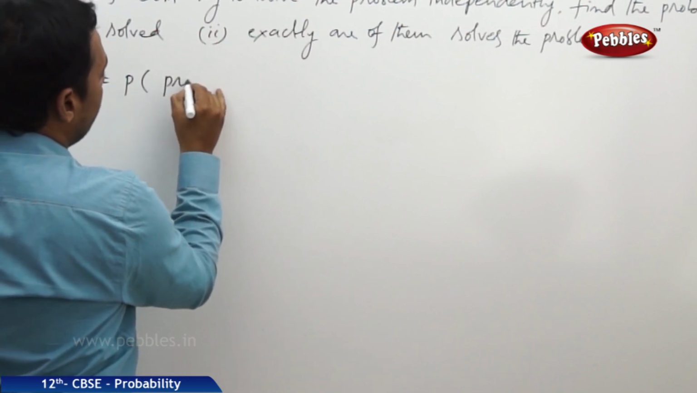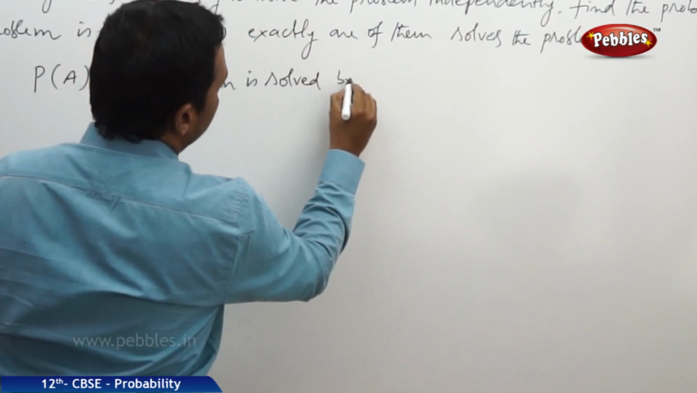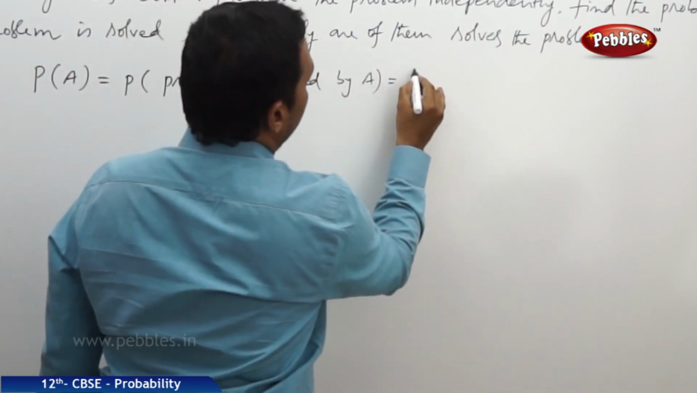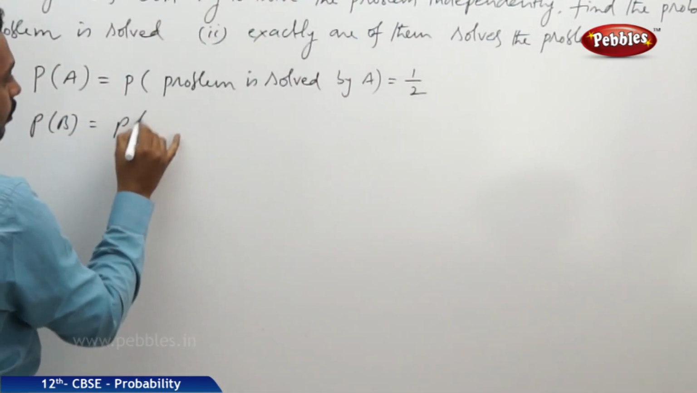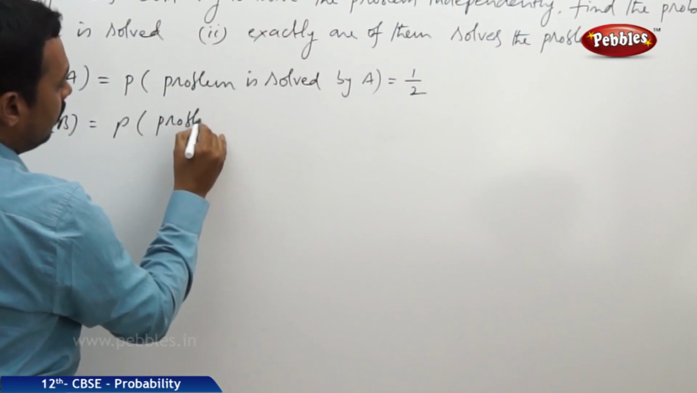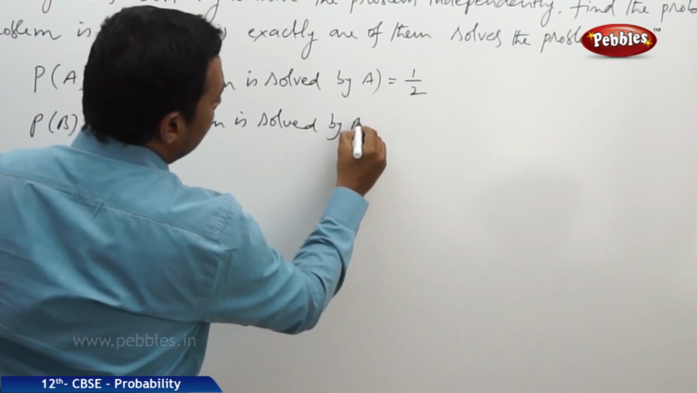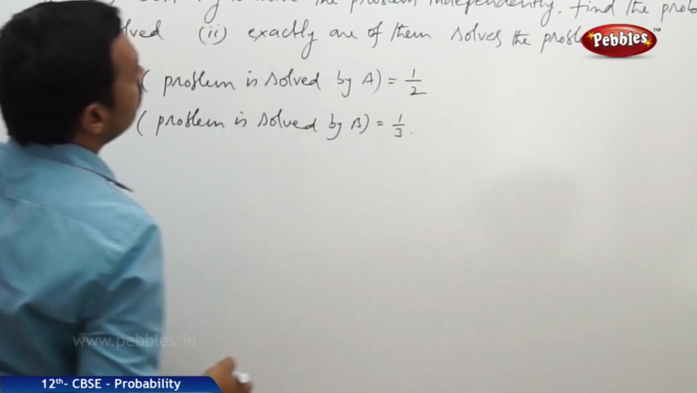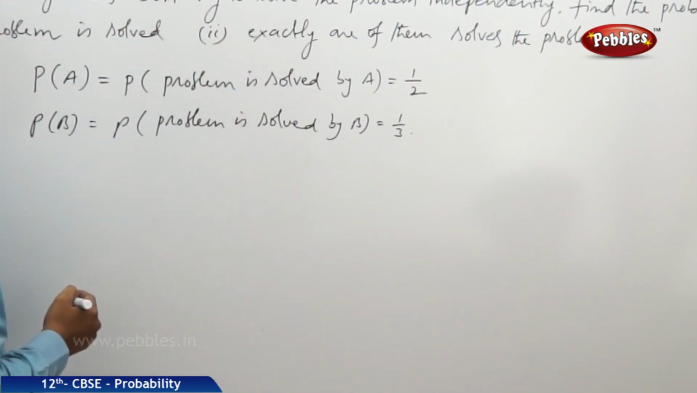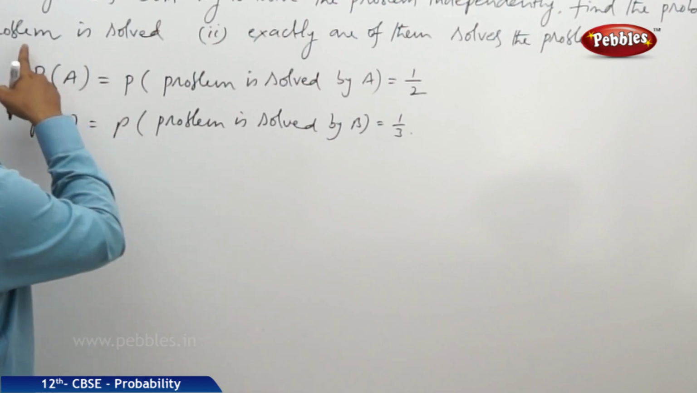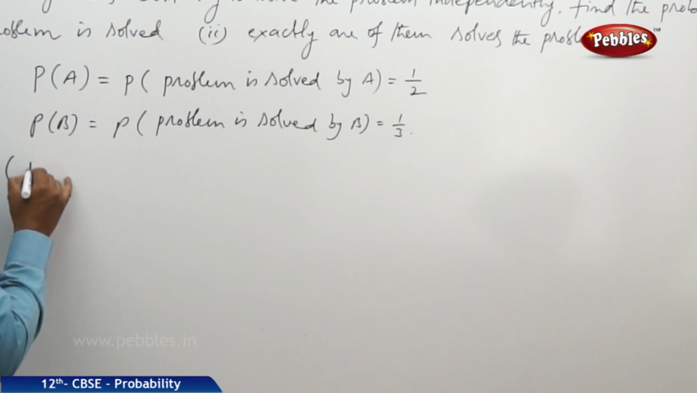The problem is solved by A, that is equal to 1 by 2, and P of B is equal to the probability that the problem is solved by B, that is equal to 1 by 3. Now, if both try the same problem independently, then what is the probability that the problem is solved? First bit, the probability that the problem is solved.